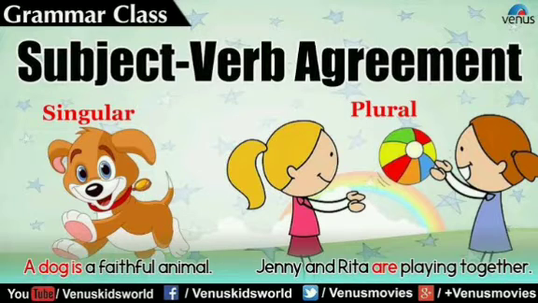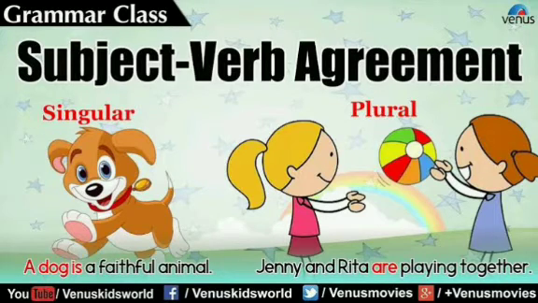And we have to look at the rule. When two singular subjects are connected by or, nor, either-or, or neither-nor, here these two singular subjects are connected with either-or, and then we have to use a singular verb. That is the rule. So here the answer will be is going. Even though there are two singular subjects, we are not using a plural verb. We are not saying it like this: either Raghav or Shreya are going to participate. That is wrong. The correct one is either Raghav or Shreya is going to participate in the competition.